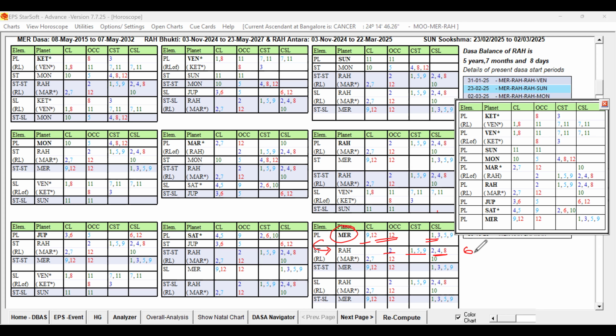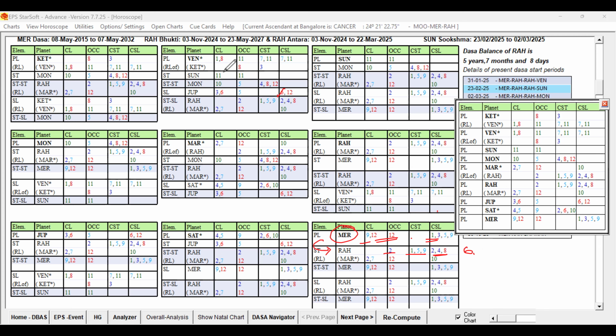So six is not present. Six is not there in Mercury, and not there in Rahu also. So it is indicating some issue, but not any serious health issues. Now, as I said, when Jupiter is going to lose six, then Rahu will get six. That will indicate the problem given by Rahu. The sixth house will be adding unfavorable significations to health, right?